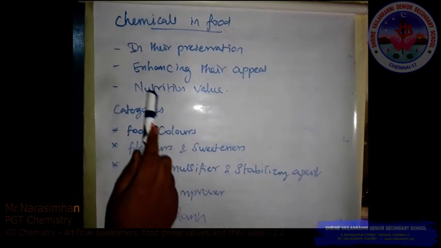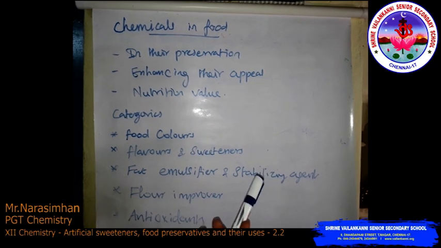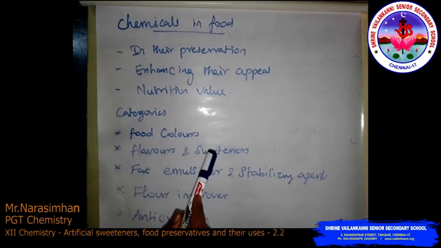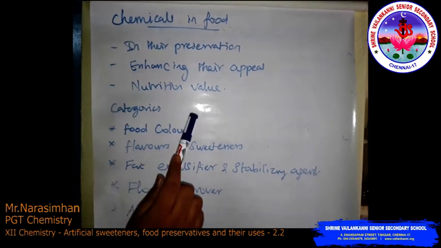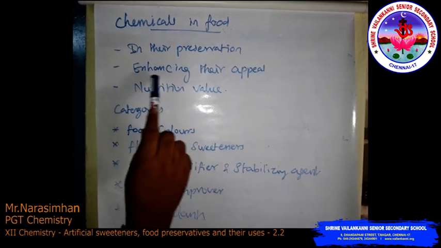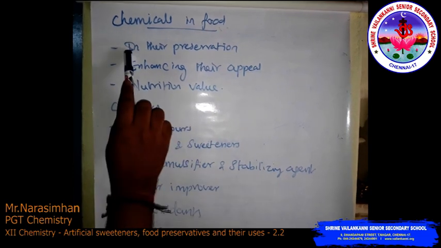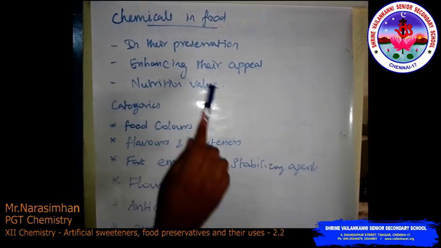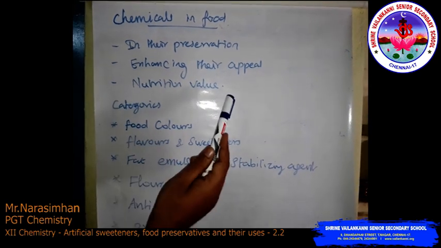Students, we already discussed the therapeutic actions of different classes of drugs, and that is finished. Now, the next topic is chemicals in food. What do chemicals in foods mean? Chemicals are added to foods for their preservation, enhancing their appeal, and nutrition values. These are the main three things: preservation, enhancing their appeal, and nutrition values.